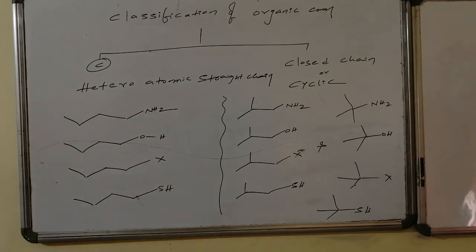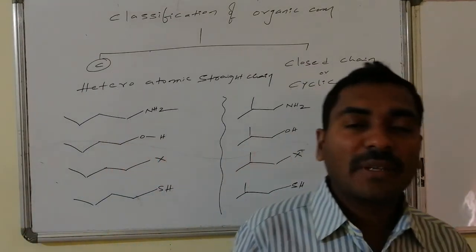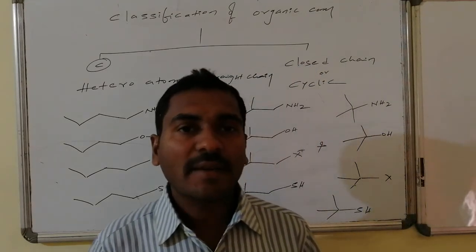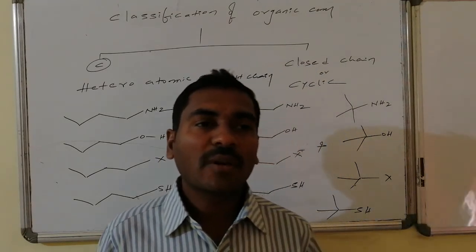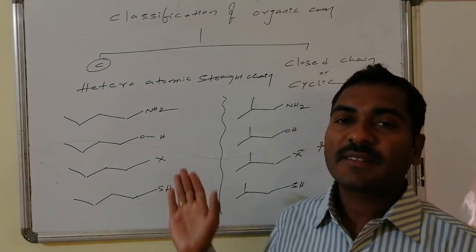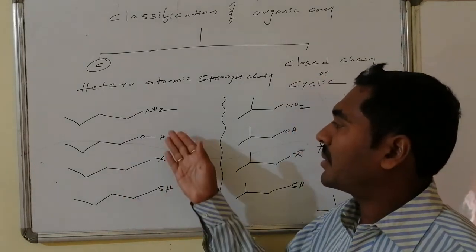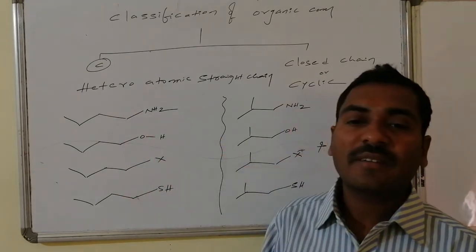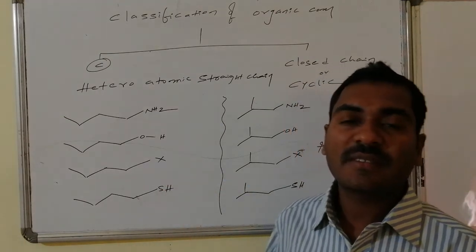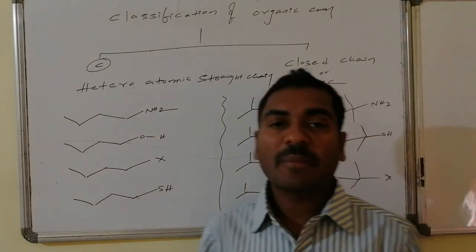Some other examples for the open chain as well as the branched chain portions of the heteroatomic combinations of organic compounds. Here I am writing a 4 carbon combination, 4 carbons followed by nitrogen, that is butylamine, N-butylamine, N-butyl alcohol. This is a primary alcohol, primary amine, connected with the primary carbon, and here this is halogen, that is a primary carbon connected to halogen, primary halide, and this is a primary thiol.